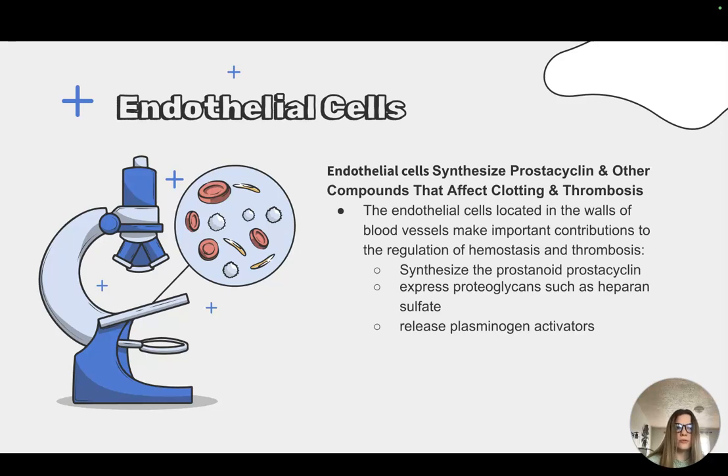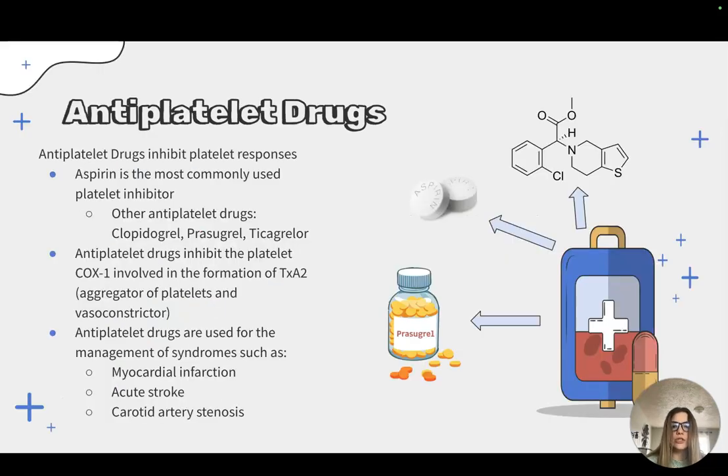Endothelial cells are responsible for the synthesis of a lipid molecule called prostacyclin, which functions as a vasodilator. In addition, endothelial cells express proteoglycans such as heparan sulfate, an anticoagulant, and they also release plasminogen activators which work to dissolve thrombi.